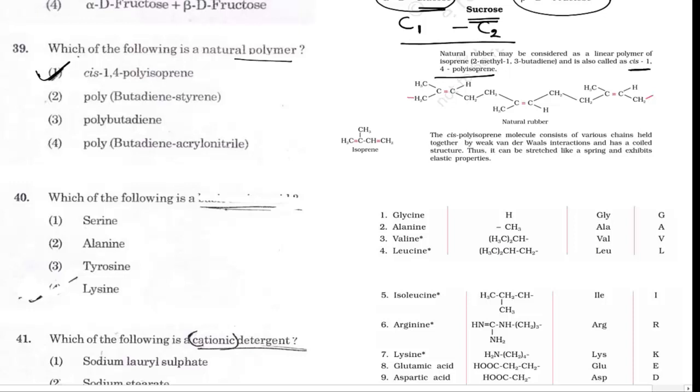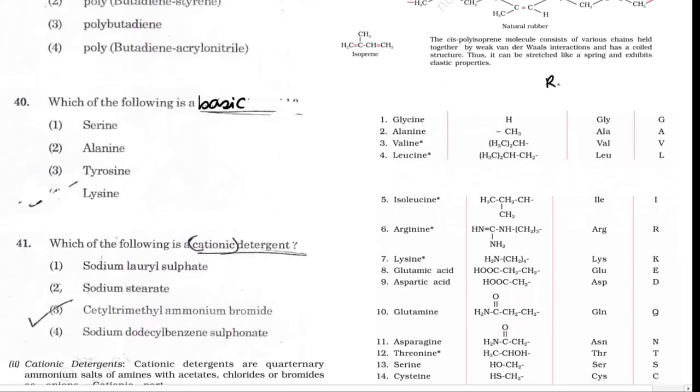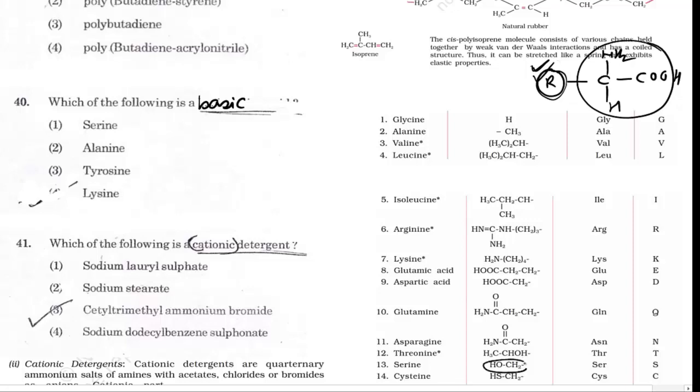Which of the following is a basic amino acid? Those amino acids which have an amine group on the alkyl part. Now this part is fixed in an amino acid, and if any amino acid has an amine group in this R, then it will be a basic amino acid. So first, serine has OH, so it does not have a basic group, so this is not a basic amino acid.